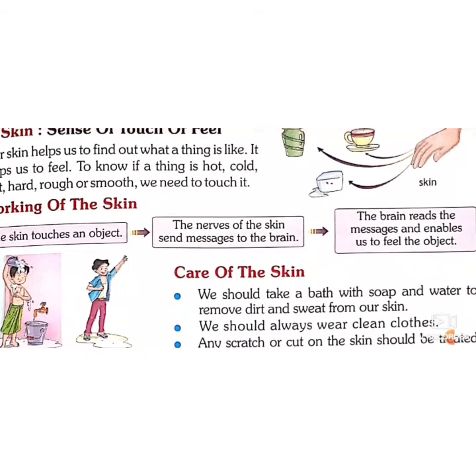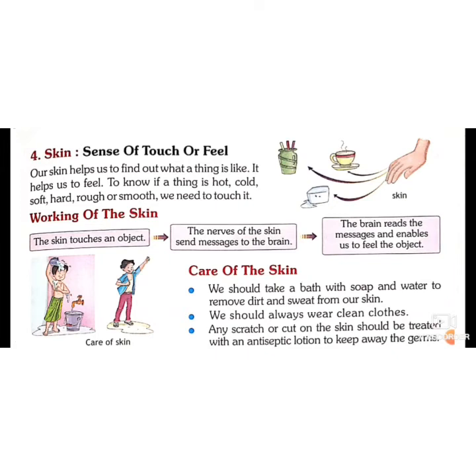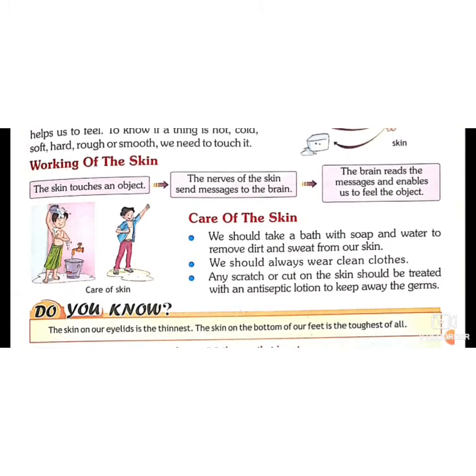Next is the skin, which is the largest sense organ because it is present all over the body. Our skin helps us to find out what a thing is like. Our skin detects that the given object is soft, hard, rough, hot, cold. So how does it happen in the body? First, the skin touches an object. It can be a cold, it can be a hot object, it can be a soft object, it can be a rough object, and the nerves give the message to the brain, and the brain reads the message and tells us that the given substance is hot, cold, rough or soft.